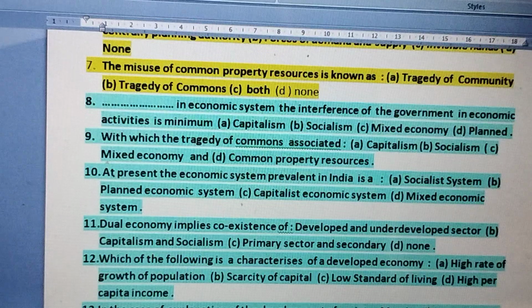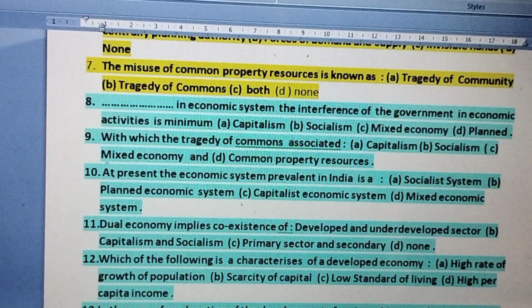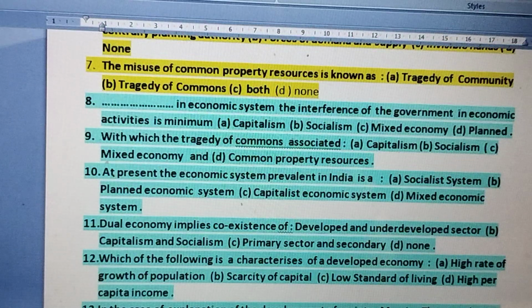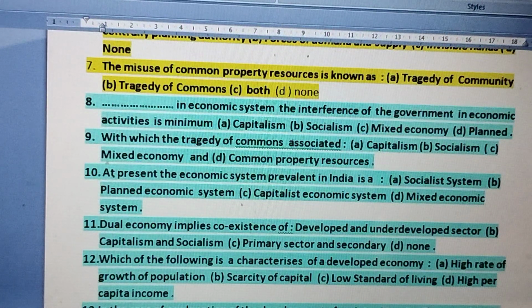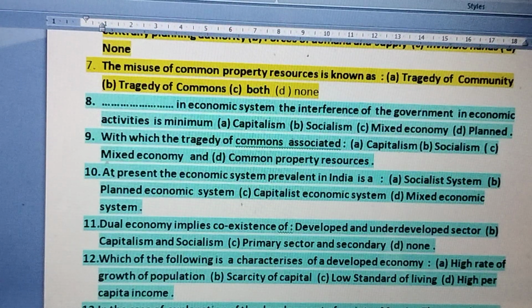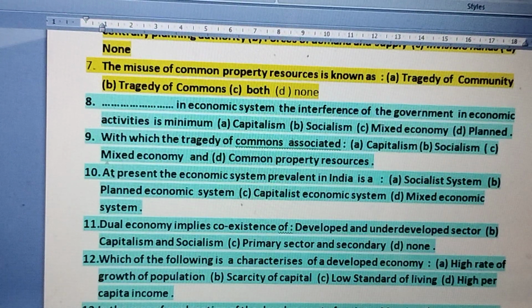Question 9: the tragedy of commons is associated with which? We have just studied it, so it may be asked in different ways. The tragedy of commons is definitely associated with common property resources. Options: capitalism, socialism, mixed economy, and common property resources. The tragedy of commons is definitely related with common property resources, so option D is the correct answer.